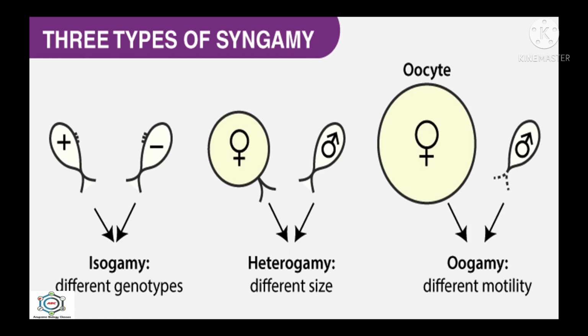The two fusing gametes are similar but differ in their size and or motility, like Ceratium. And oogamy, that is, large non-motile gametes are fertilized by smaller motile gametes, like Plasmodium. This is known as oogamy, with different motility. Heterogamy or anisogamy means different size, and isogamy means similar gametes.